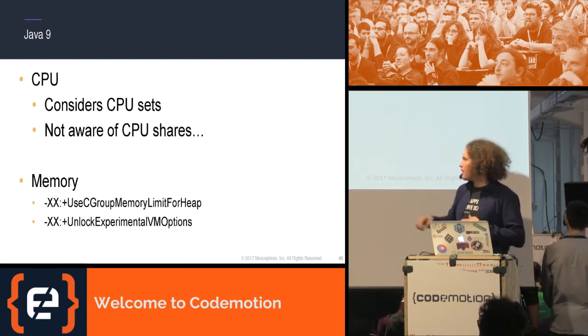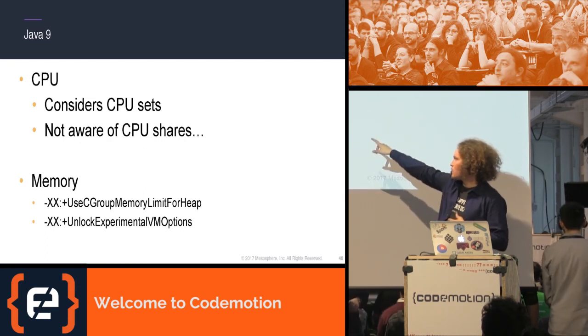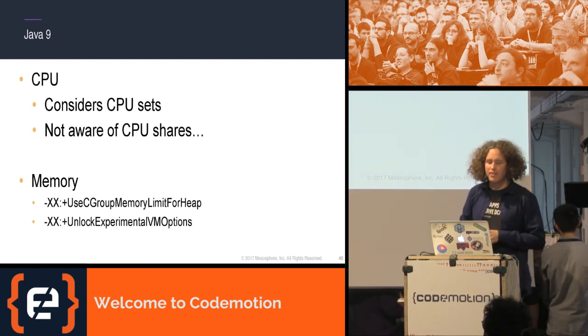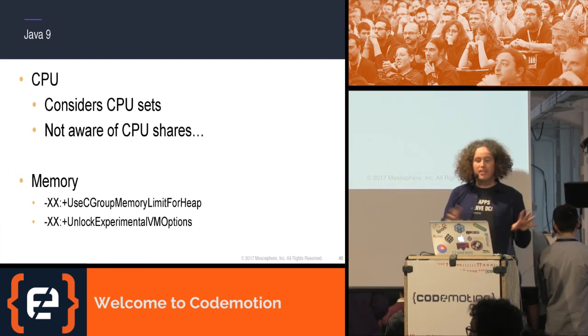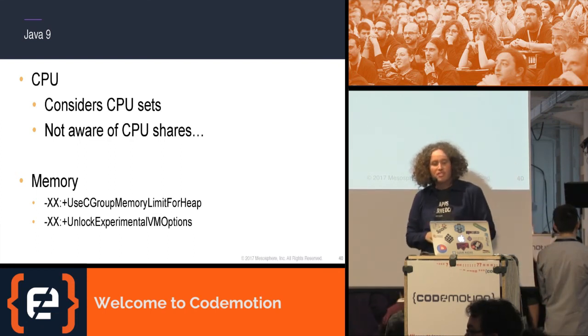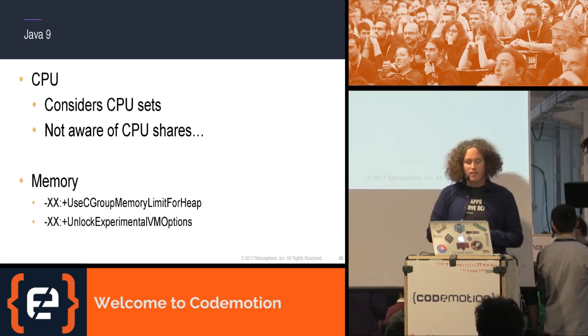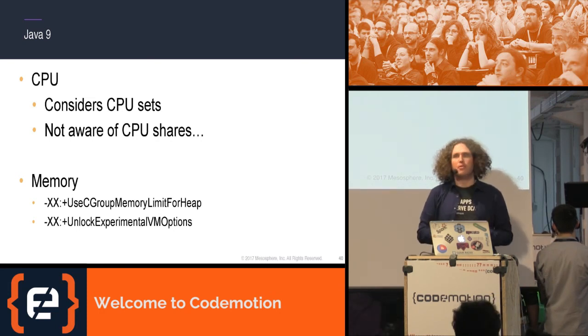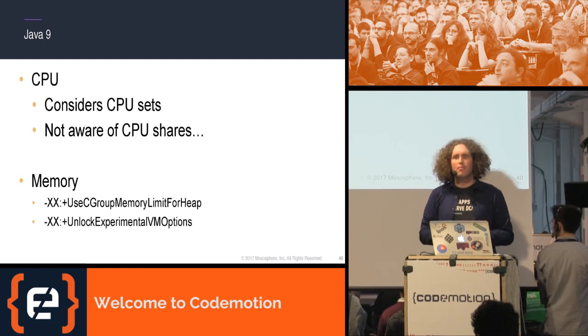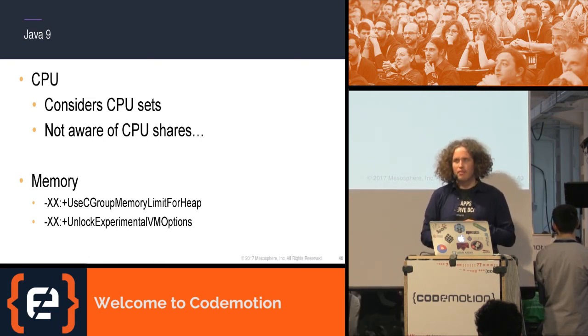With memory, we have 2 flags, and if we enable them, so first you have to unlock the experimental VM options, and then you can use UseCGroupMemoryLimitForHeap. What the JRE will then do is initialize its heap space based on the memory you have assigned to the memory cgroup limit.